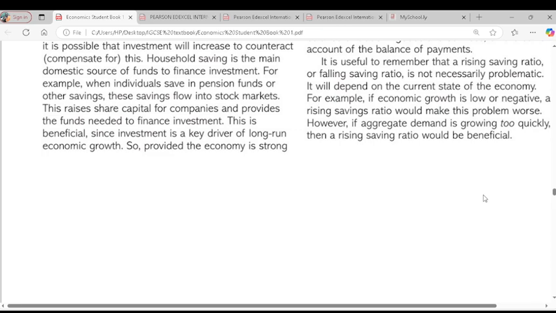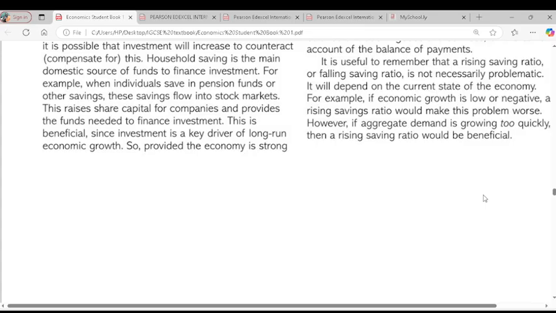That's why most of the time, when aggregate demand is falling, government will find policies that would bring about an expansionary situation, like expansionary fiscal policy and expansionary monetary policy, because these things will increase spending within the economy. Expansionary fiscal policy could be through increasing subsidies. If government increases its spending, goods become affordable, then consumers will start buying more. Aggregate demand would increase. Government might also use expansionary fiscal policy through cutting taxes. If government cuts taxes, disposable income would increase. People will have more income to spend, then aggregate demand would increase. So without expansionary fiscal policy or monetary policy, aggregate demand would not increase.